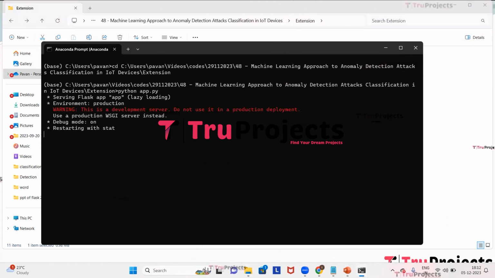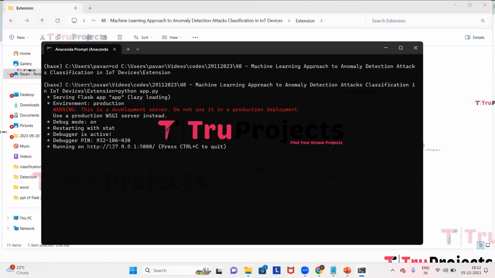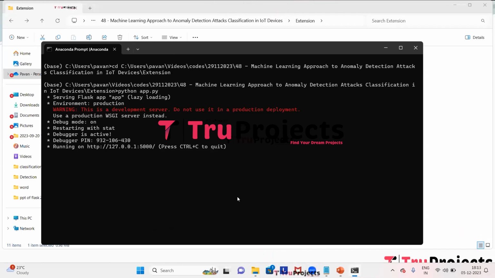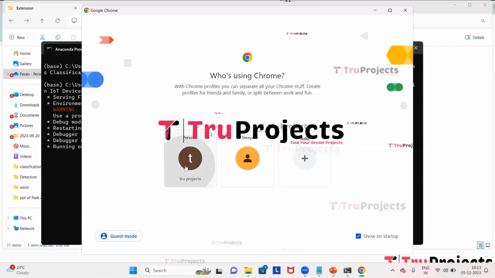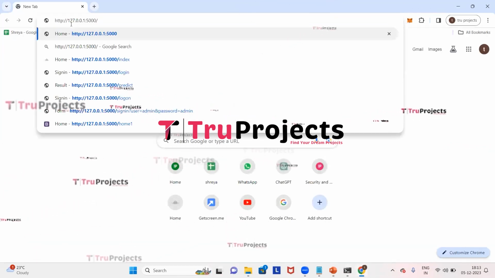This will compile app.py file and this will execute Python script and perform a runtime check for any syntax errors or logical issues. After running app.py file, Flask framework will host the application locally at the default address, which will be the localhost and the port unless configured differently. This is the localhost and this is the port. Now we need to copy this local link provided by the framework and paste it in any web browser. So I'm copying the link. I prefer Google Chrome, so I'll paste it in that. Here we need to paste the link and then click on enter.